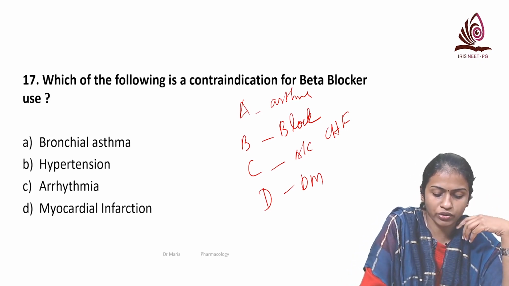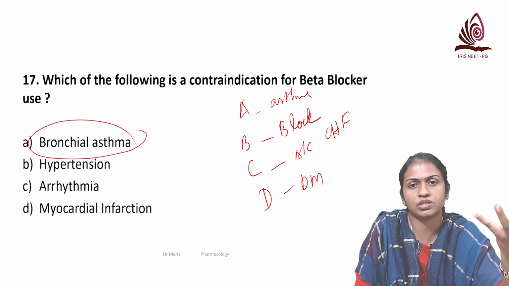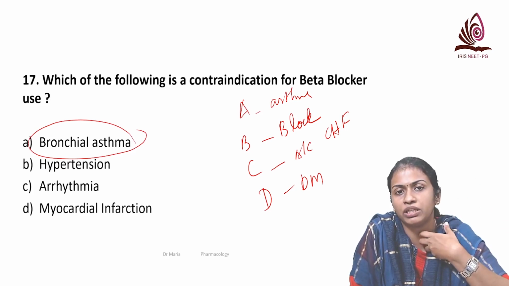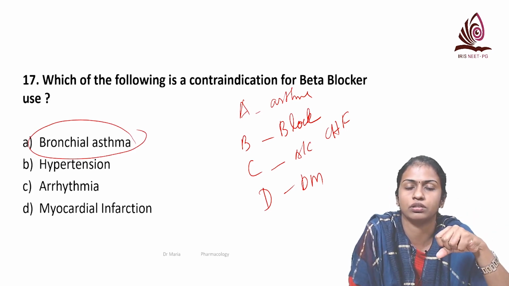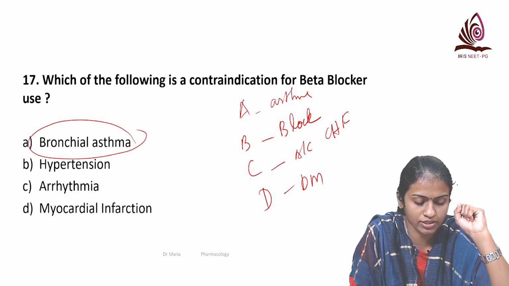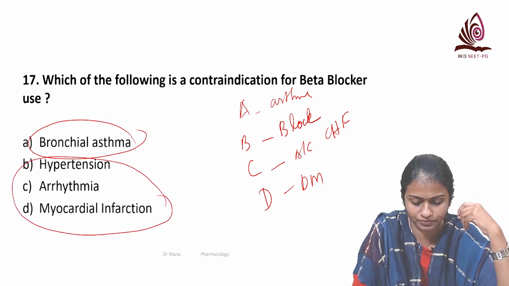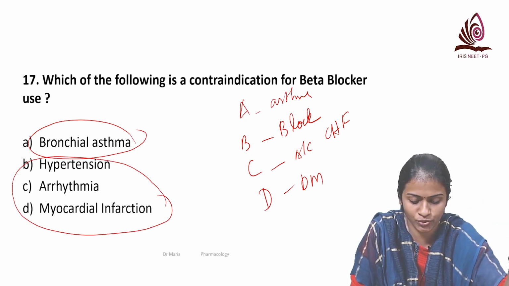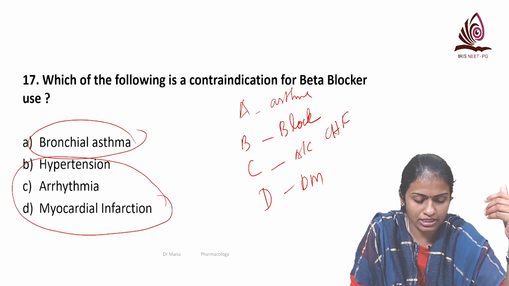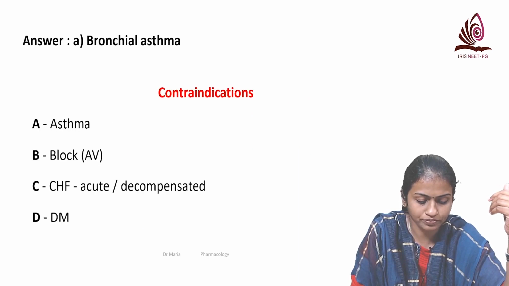So here bronchial asthma is the answer because with beta blockers, the beta 2 mediated bronchodilatation is not happening, so that results in worsening. All the other three are actually uses of beta blockers. So I'm not going into the details of uses of beta blockers. The answer here is bronchial asthma.